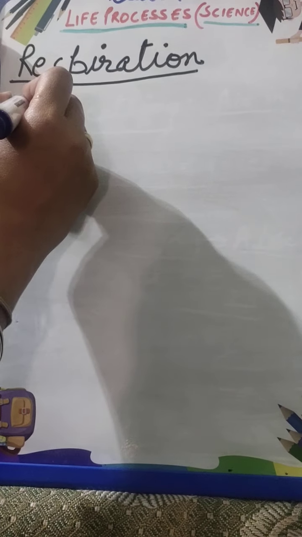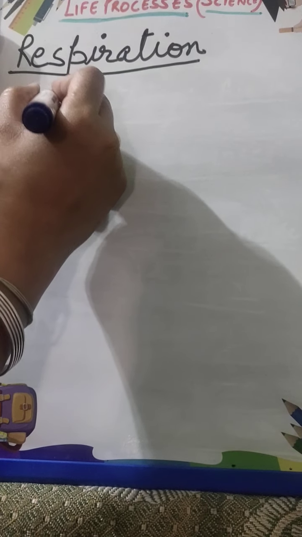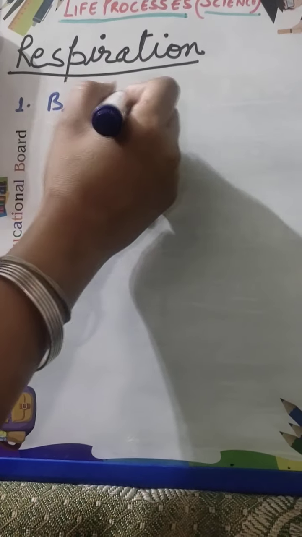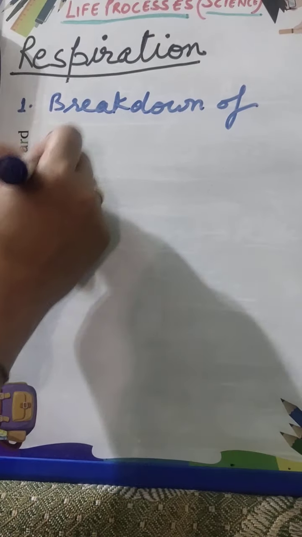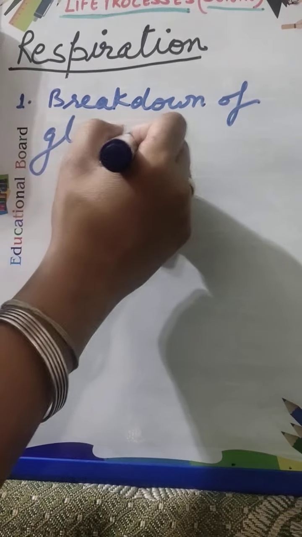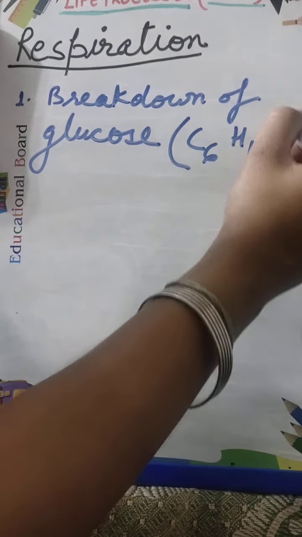So the first step is breakdown of glucose, and the formula of glucose is C6H12O6. This is the formula of glucose.